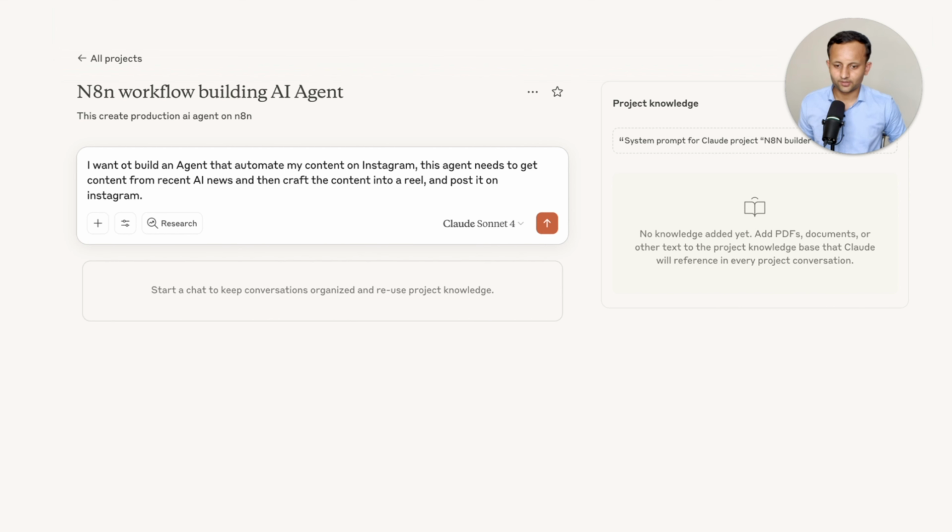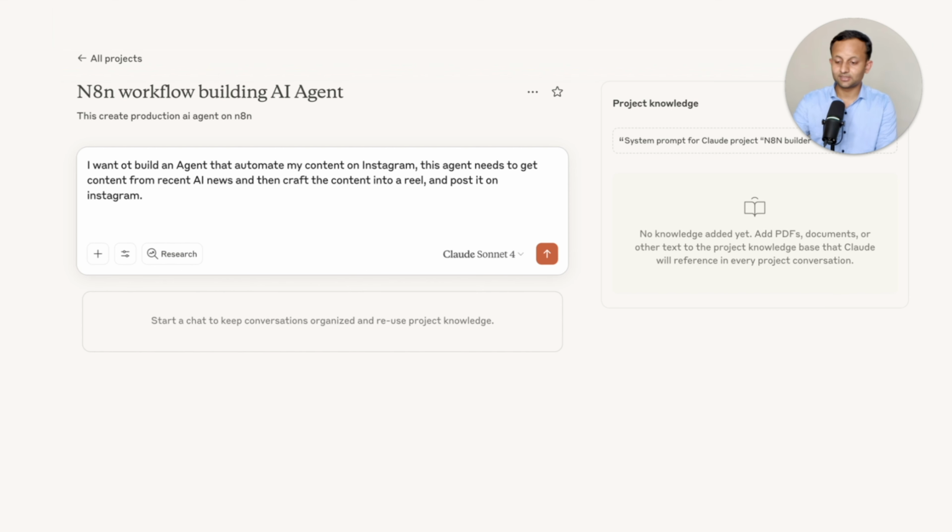Now I have prompted it, and this is as complex as I can give because a lot of API configuration is required. So I have given a kind of complex workflow. Now you can define more details, but let's see how this actual complex workflow works.